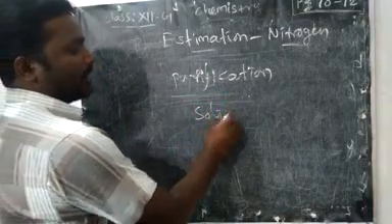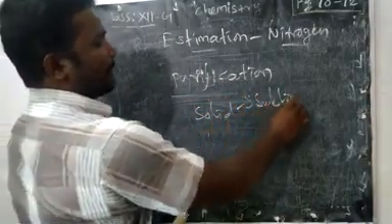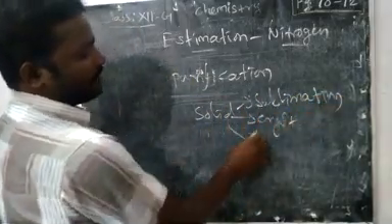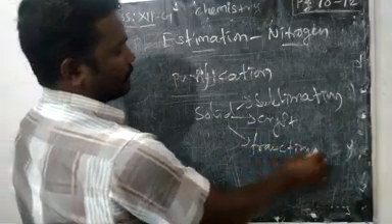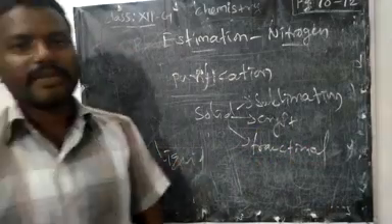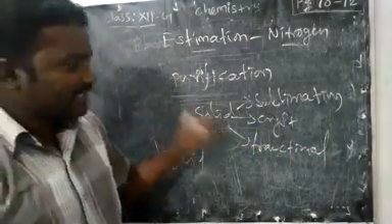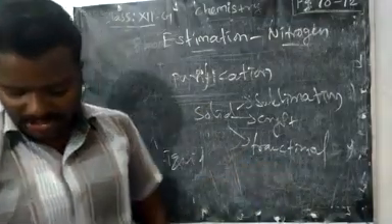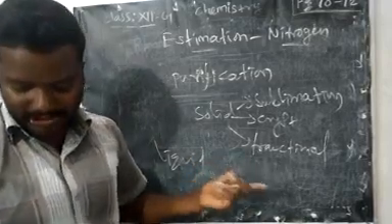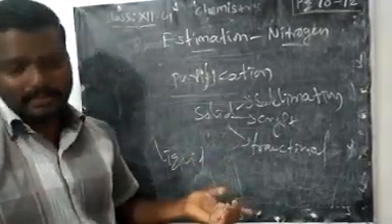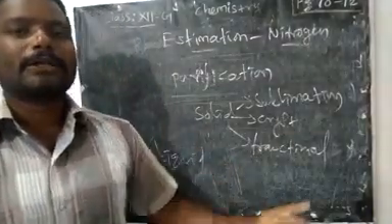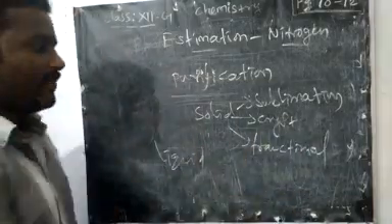These are all for solids: sublimation, crystallization, fractional crystallization. For liquids, what are the methods we can use? Fractional distillation, normal steam distillation, and then distillation under pressure, as well as azeotropic distillation, differential extraction, and the last one is chromatography. All these methods we can use to purify the organic compound we have estimated previously.